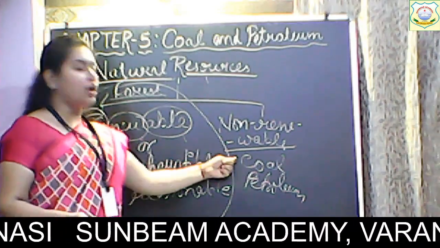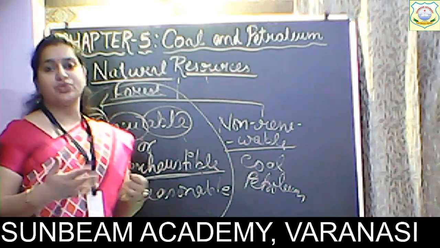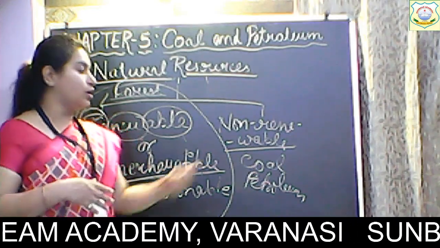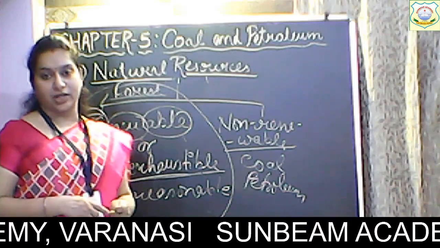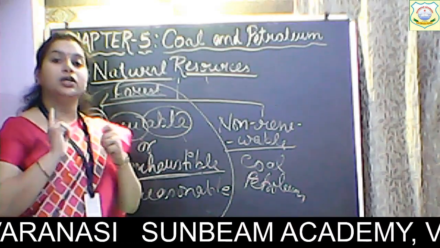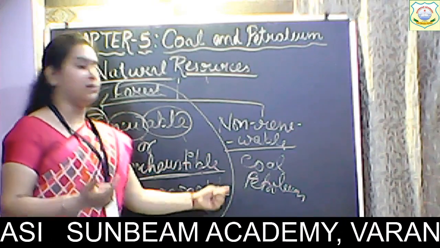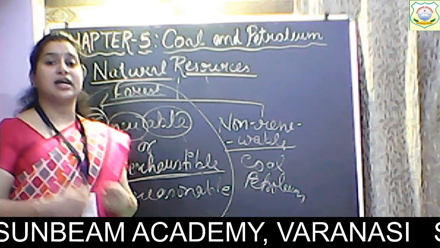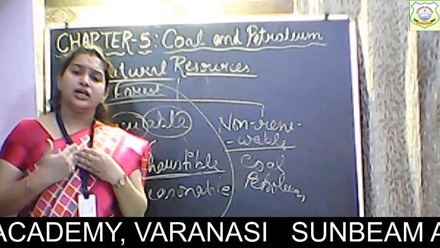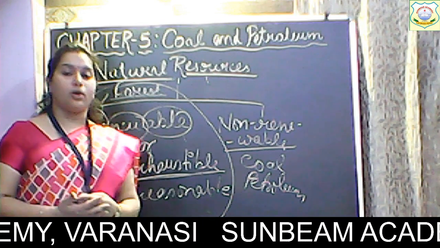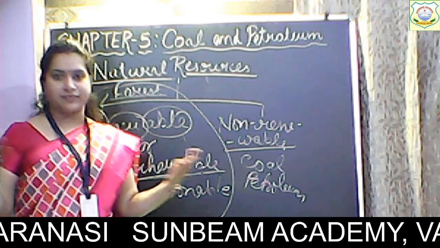Coal is very essential to produce electricity, and the products and constituents of coal are also very important, and we cannot create coal, petroleum, natural gases again. It will take millions of years to form again, and we don't have that much time.